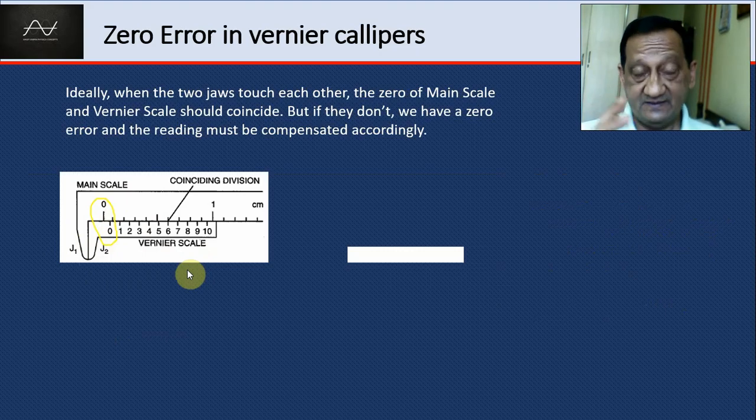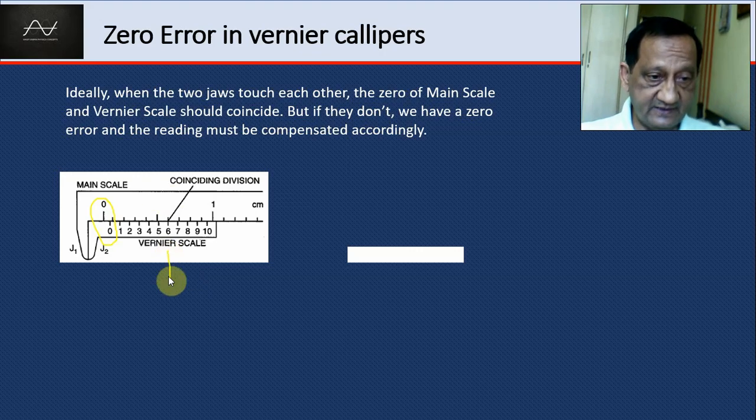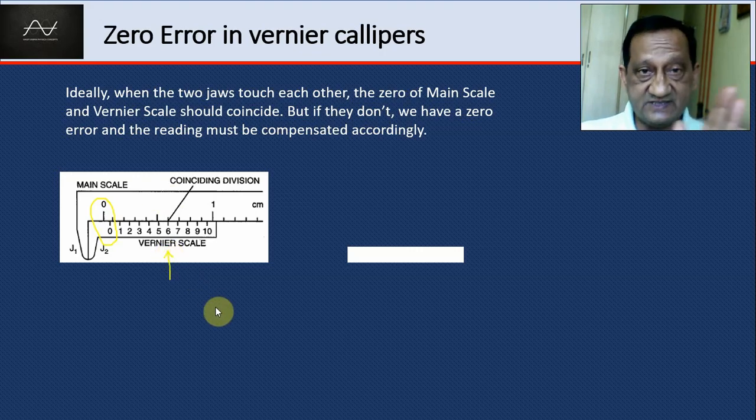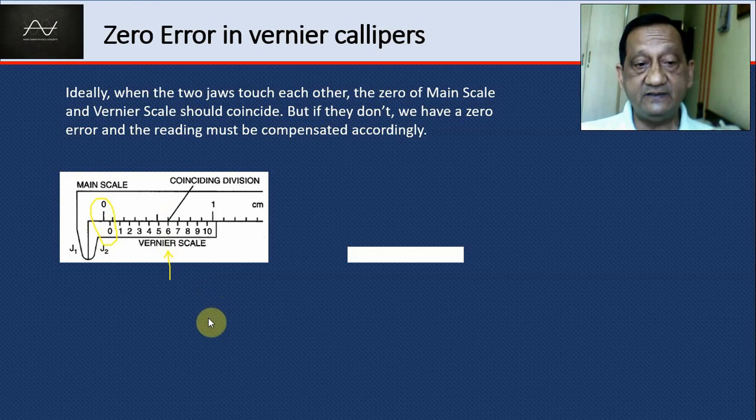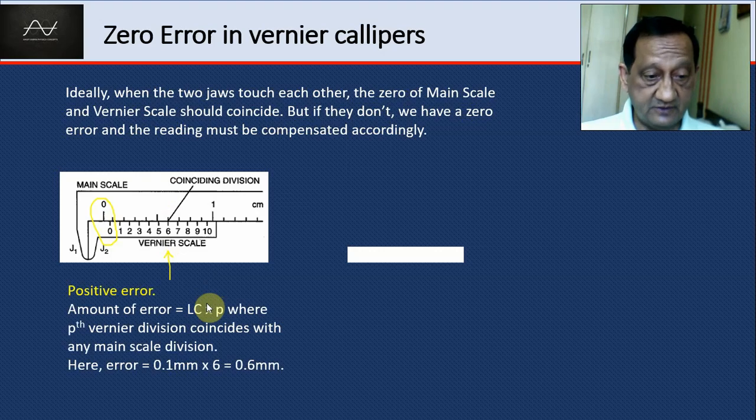So therefore, you should subtract that much. From your reading, you have to subtract the amount by which the 0 of the vernier was ahead of the 0 of the main scale. How much is it ahead? In this particular case, we find the sixth one is coinciding. So the vernier has moved by 6 divisions. That means it has moved by the least count into 6. And that is the error which is called a positive error. So the least count is 0.1 mm usually, and the 6th reading is coinciding. So 0.6 mm is the error, which is a positive error.